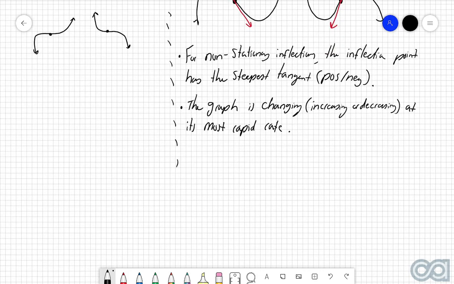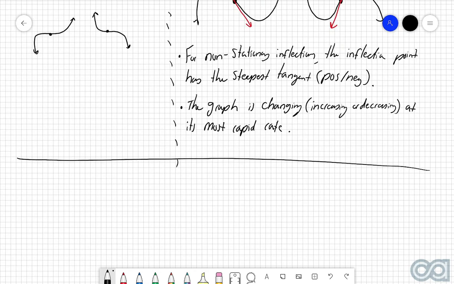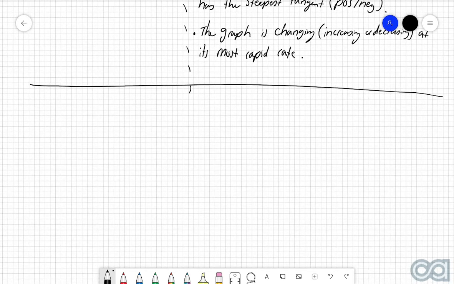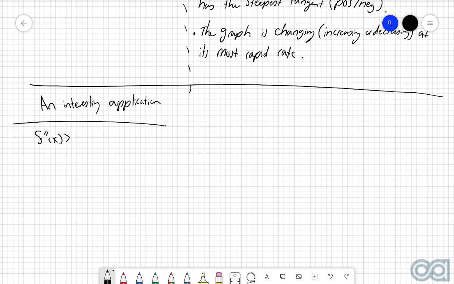Now, just on a quick side note as well, second derivatives also have a very, very good application for something that we talked about in the previous chapter when we're trying to identify whether a stationary point is a maximum or a minimum or a stationary inflection. So let's have a good look at this. So we identified before that when the second derivative is a positive number, so it's greater than 0, then we get a concave up shape. On the flip side, when it's negative, so when f''(x) is less than 0, then we get a concave down shape.